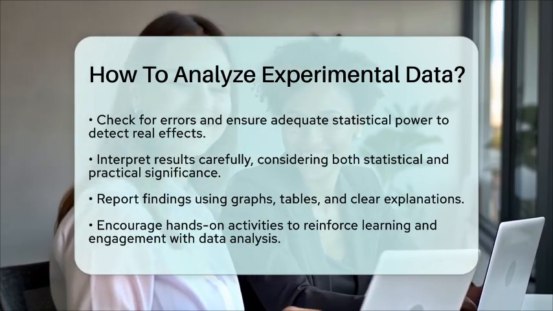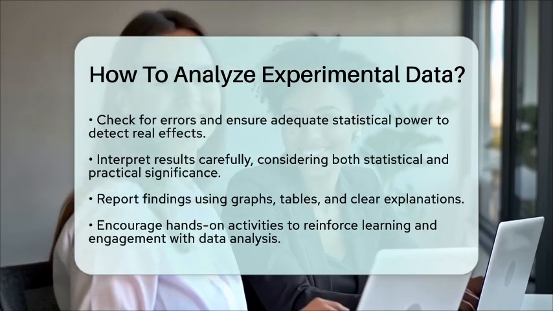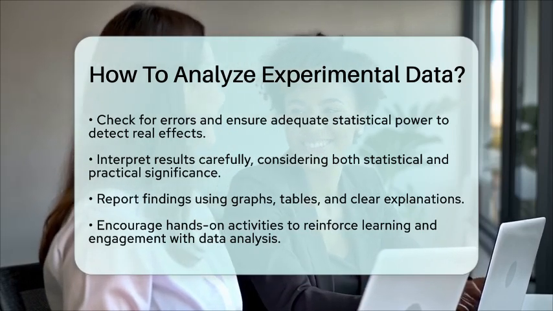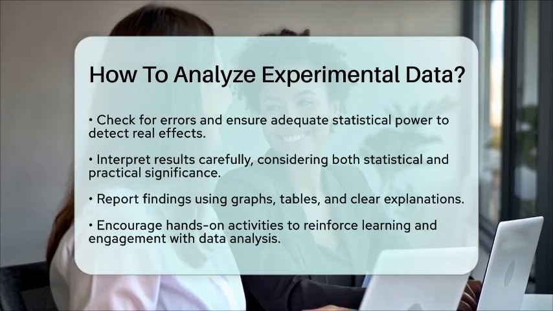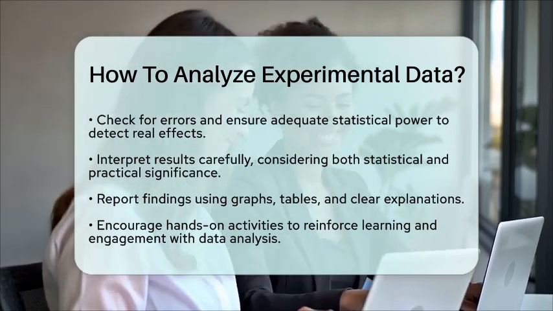In summary, analyzing experimental data is about transforming raw numbers into evidence-based conclusions through systematic organization, visualization, statistical testing, and thoughtful interpretation. This approach helps ensure your study findings are reliable and meaningful.